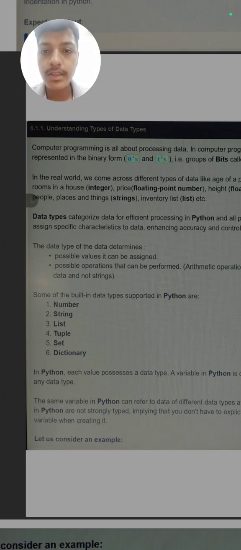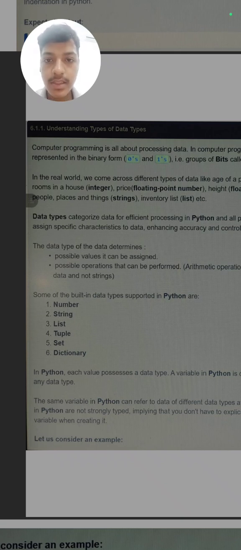First is number, like we simply write 1 2 3 4. Next is string, like a b c d. Next is list. List is a data type which we will learn in next videos, but I will tell you some basics. A list stores things in one row. If we write a is equal to 10, b is equal to 20, c is equal to 30, it will use more memory, since we have given three variable names. Instead we can store them in a list: list1 is equal to square bracket, 1 comma 2 comma 3. This list uses less memory.